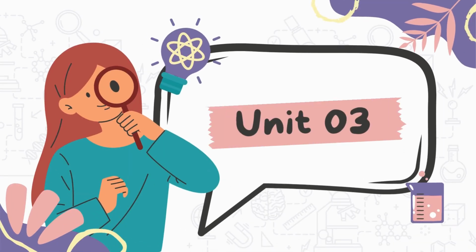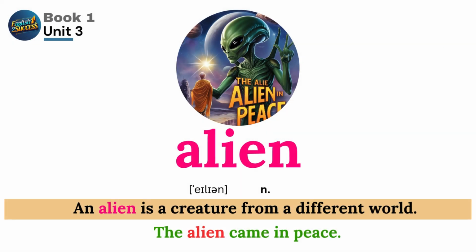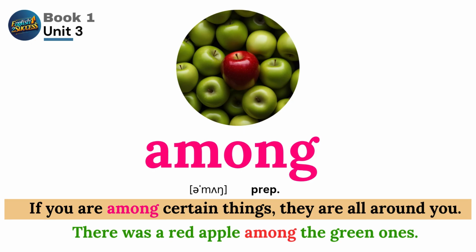Unit 3, Word List. Alien. An alien is a creature from a different world. The alien came in peace. Among. If you are among certain things, they are all around you. There was a red apple among the green ones.